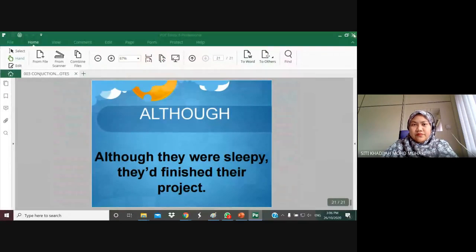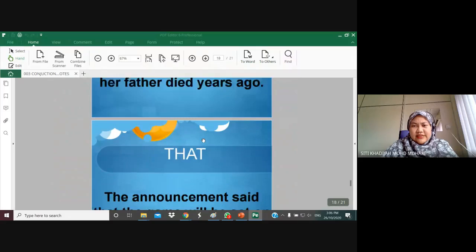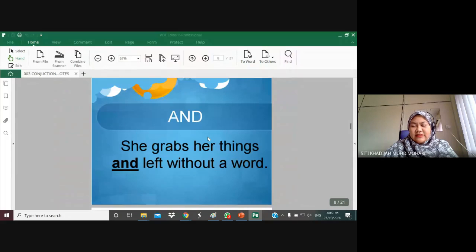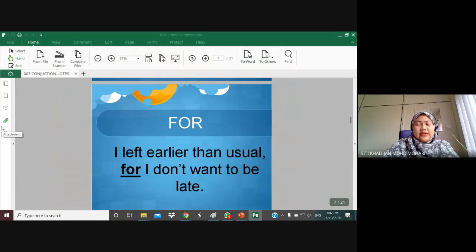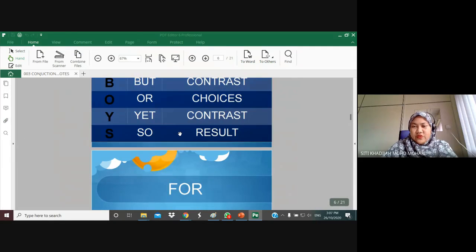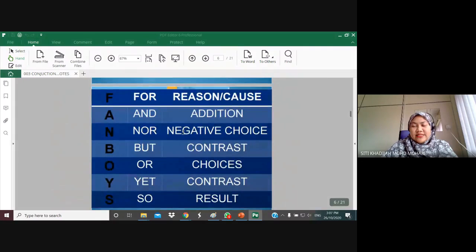So we use conjunctions. In conclusion, there are so many conjunctions, words and phrases that you could use in order to combine dependent and independent clauses together. It's just you have to know the context in which to use them. Do you understand, students?